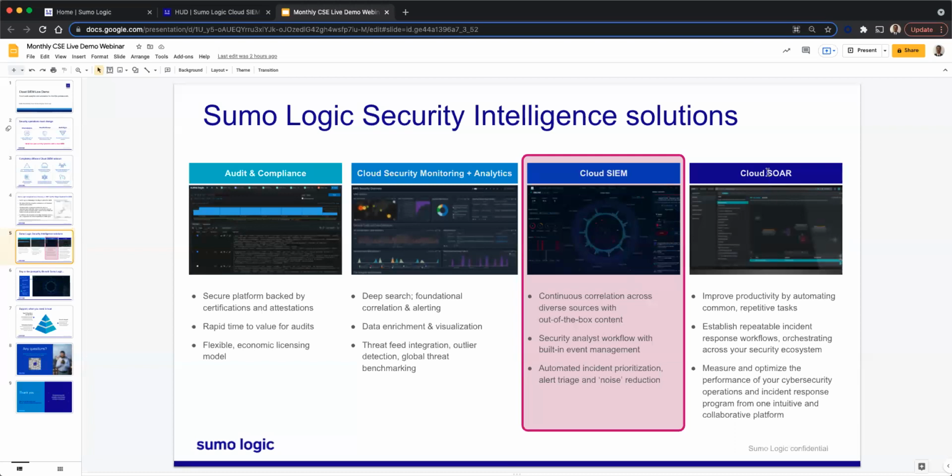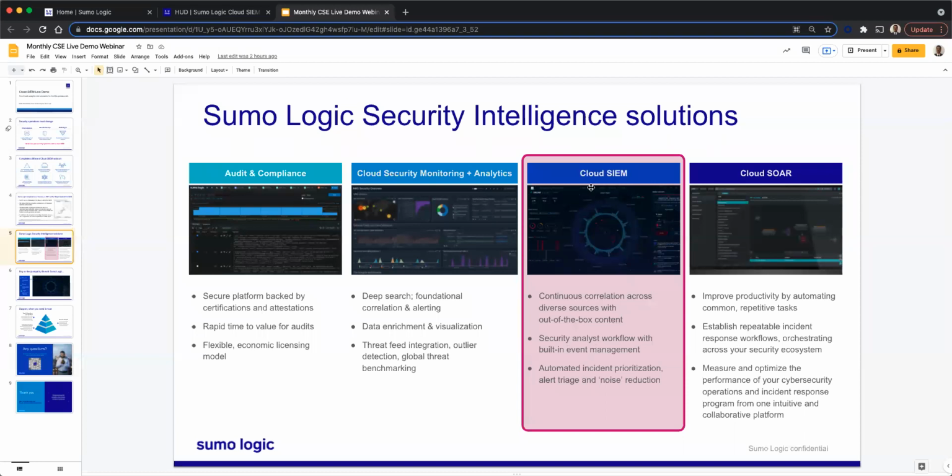We also have a cloud SOAR capability. If you're looking at automating common repetitive tasks, we have a cloud SOAR offering which is available. And you can look at establishing repeatable incident response workflows. You can orchestrate your security across the entire ecosystem. We can provide you all the SOAR capabilities that you need.